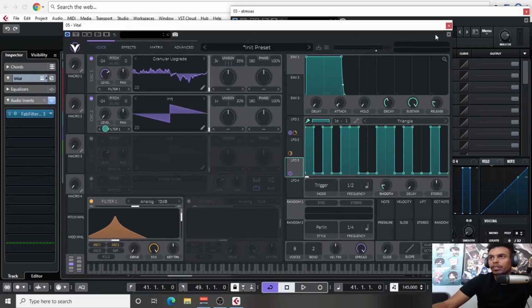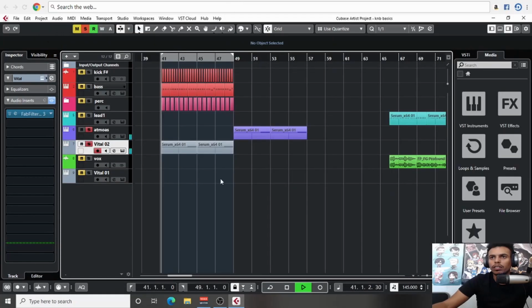Let's see what we have going. Okay, so this is the Vital one, this is the Serum one. Let's hear the differences.